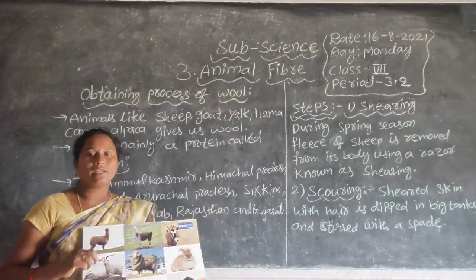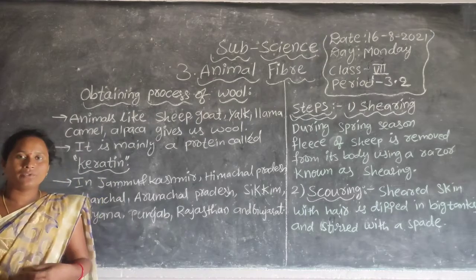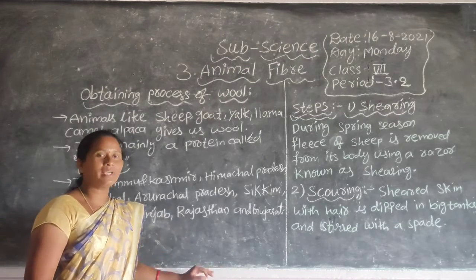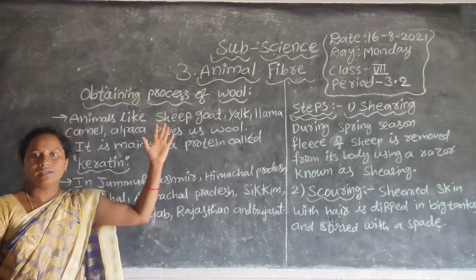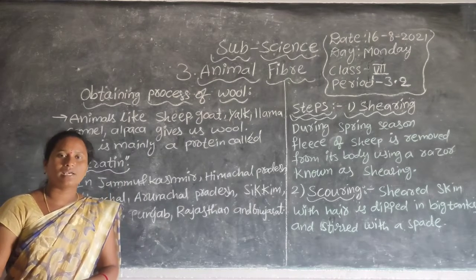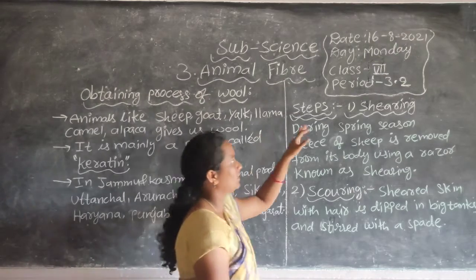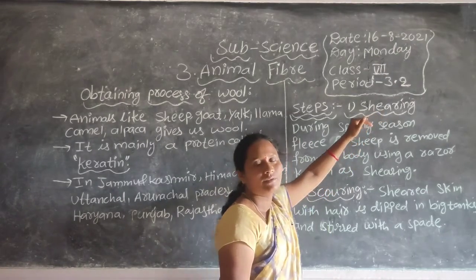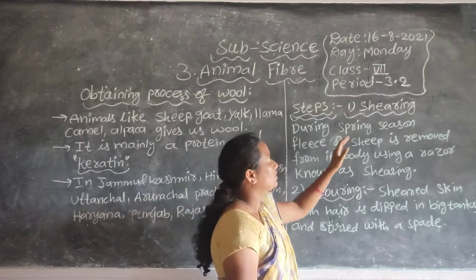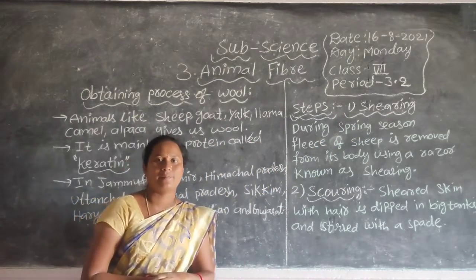So to obtain wool we have different kinds of processes. Just as we used some methods to get silk fabric, here also some steps are there. The first step is shearing. This shearing is done mainly in the spring season.